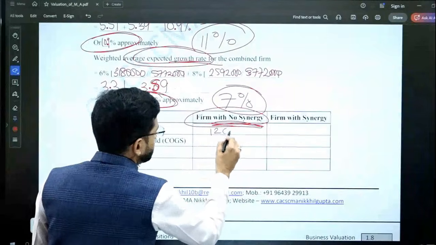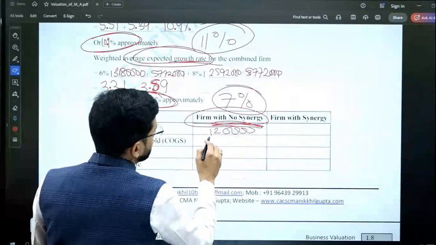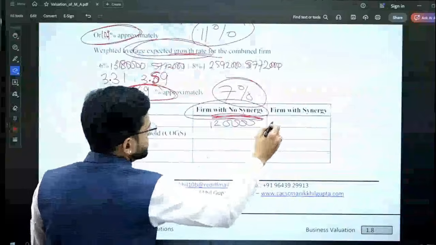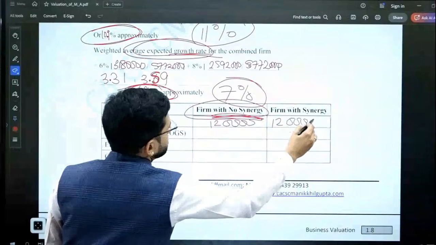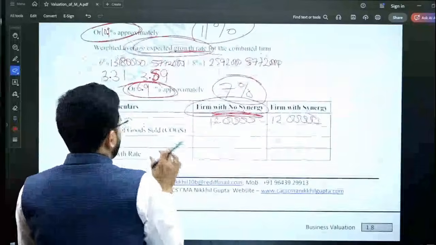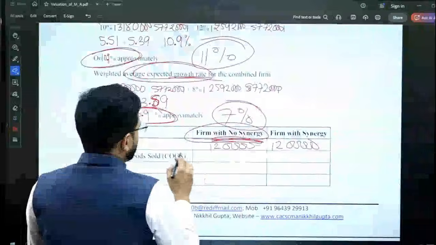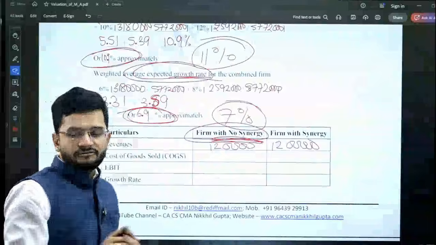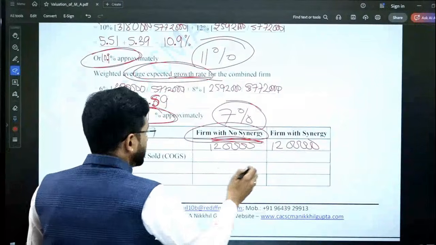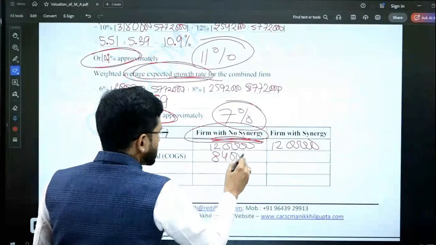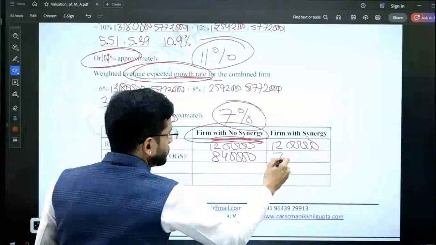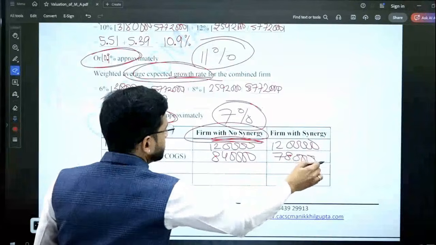So total revenue is 12 lakhs in both the cases. And now we are reducing the cost of goods sold from this 12 lakhs, 70% in the first case and 65% in the next case. 12 lakhs multiplied by 70% comes out to 8 lakh 40,000, and 12 lakhs multiplied by 65% comes out to 7 lakh 80,000.